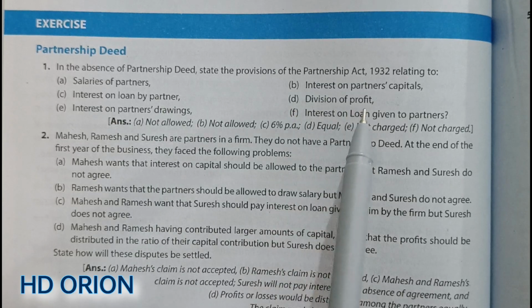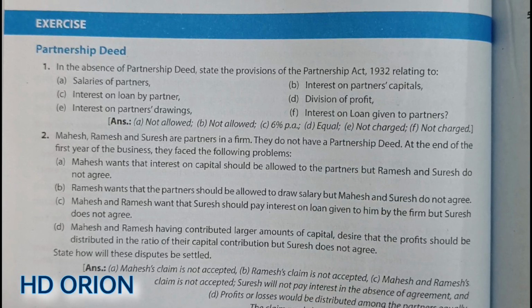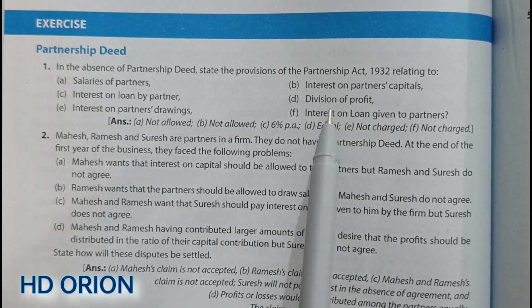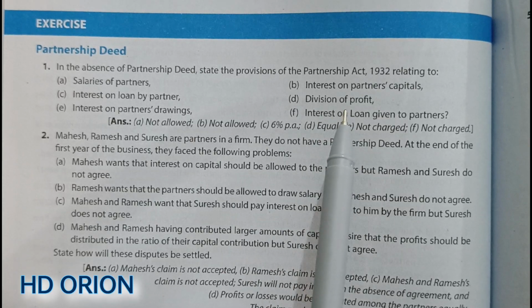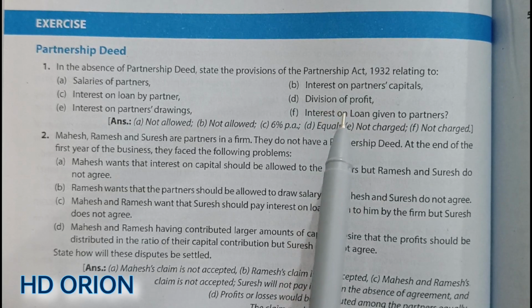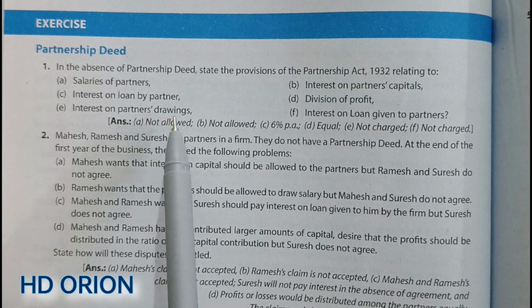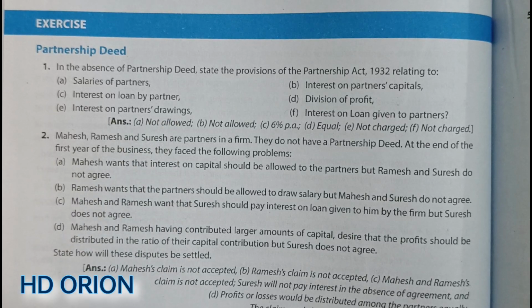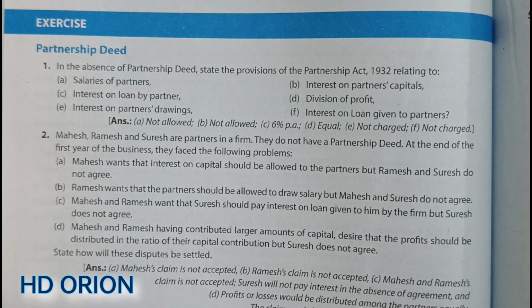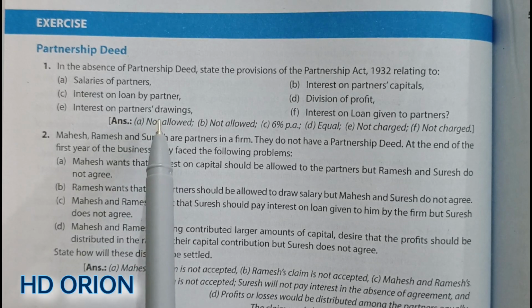Point D, division of profit. If there is no special profit sharing ratio given in the partnership deed or there is no partnership deed, in that case the profit will be divided among partners equally. So 1:1:1 or like that to all the partners. Then point E, interest on partners' drawings. Drawings are the amount withdrawn by the partners for their personal use from the business, and in absence of partnership deed, no interest on drawings will be charged from the partners.